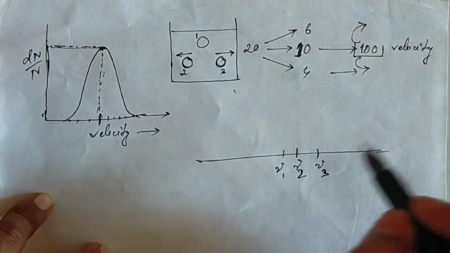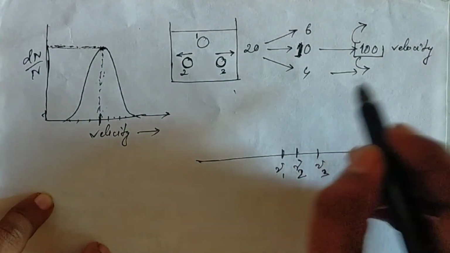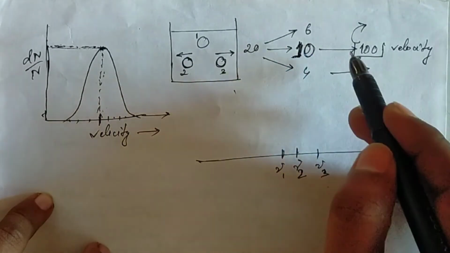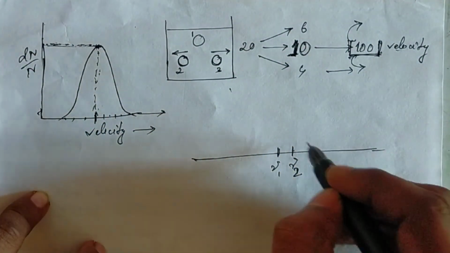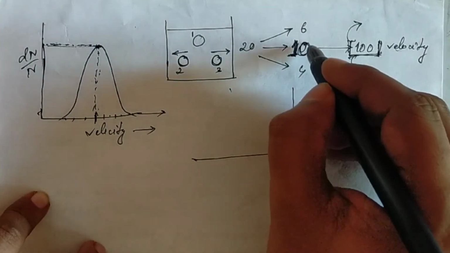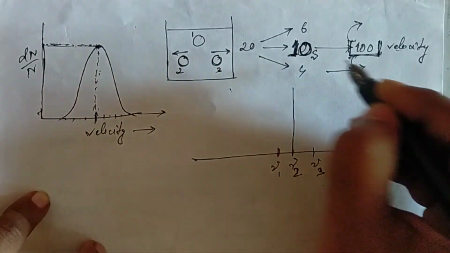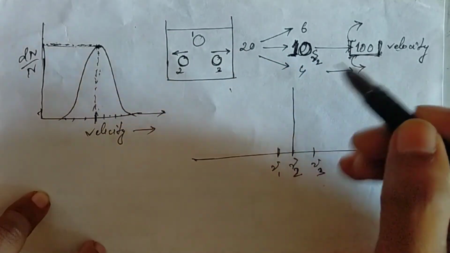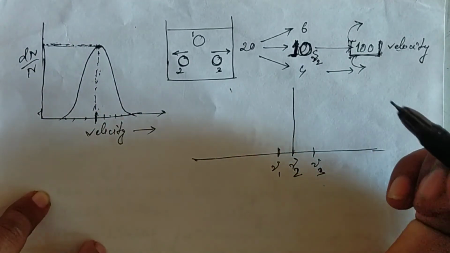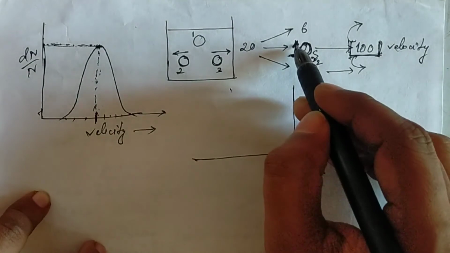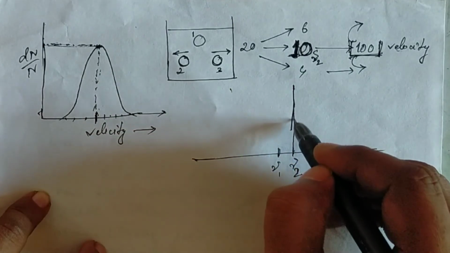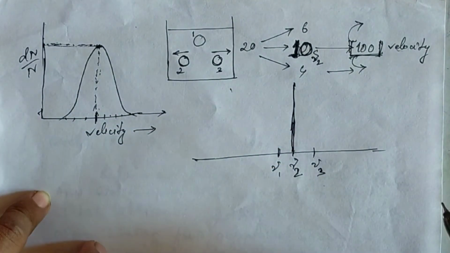So this 10 molecule, as the maximum number of molecules are moving in 100 velocity, if this 10 molecule absorbs nu2 frequency of light, there will be the highest peak at this nu2 frequency.